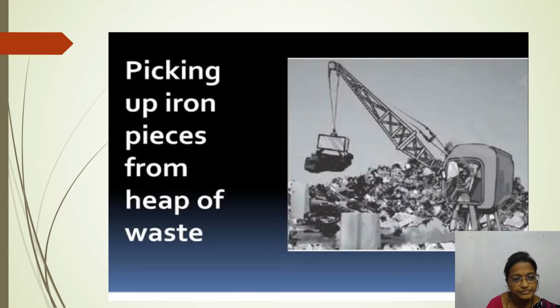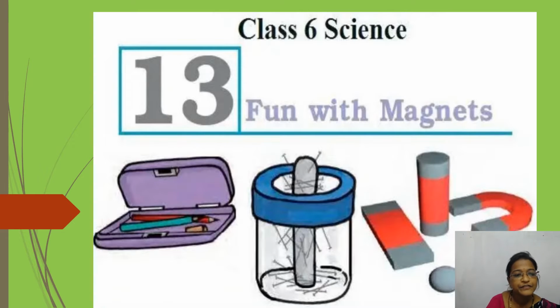And you can see here picking up iron pieces from a heap of waste. There is a heap of waste where a big machine is picking up the iron pieces. So how do you think this all happens? What do you think is hidden behind this? Can you guess? Exactly, magnet. So today we will learn something about fun with magnets. Today we will discuss the chapter fun with magnets.